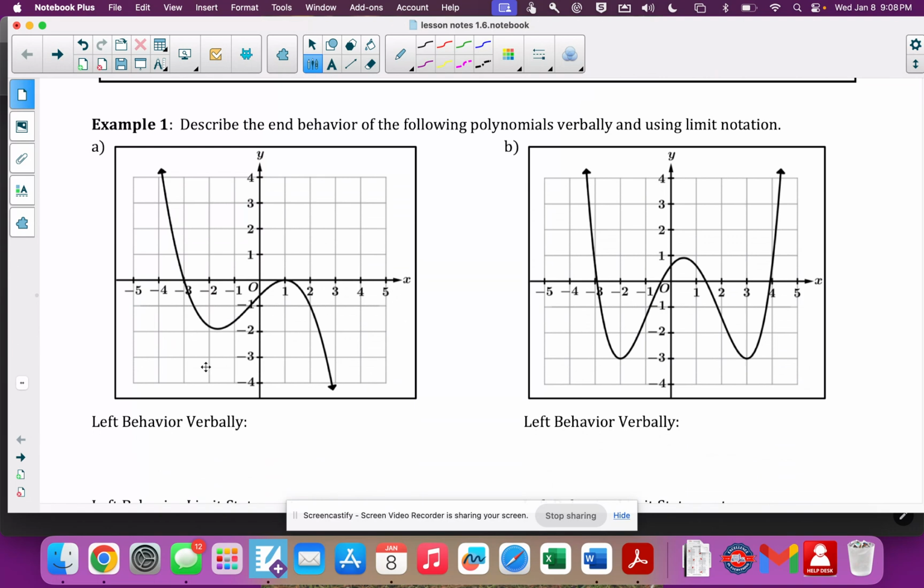Okay, so verbally and using notation. Okay, so left side verbally, that's over here. Okay, and so in words, and again, this is something you'll be expected to be able to write. So as the x values decrease without bound, right, that means they're going to the left. They're going toward negative infinity. The y values increase without bound.